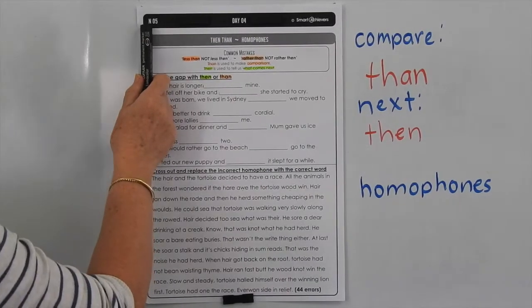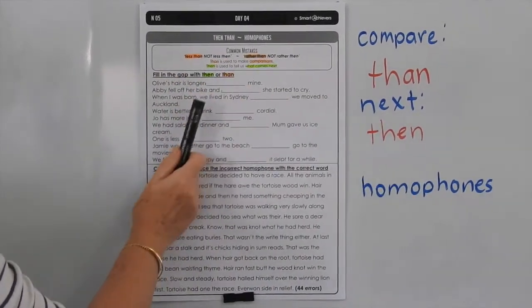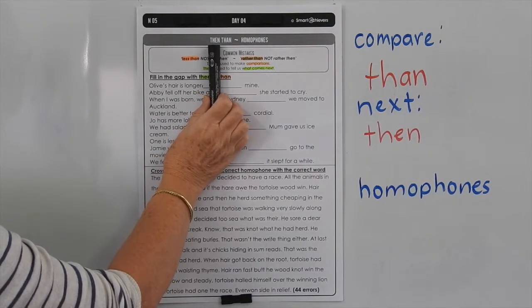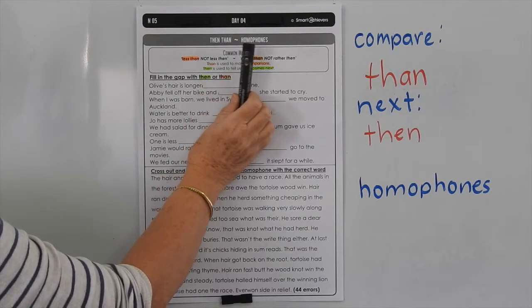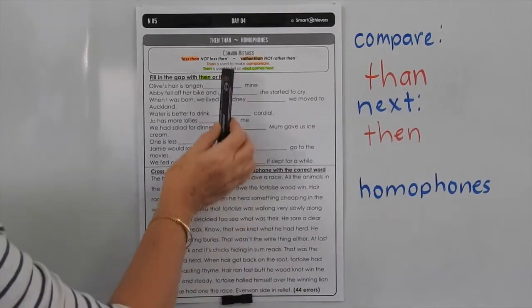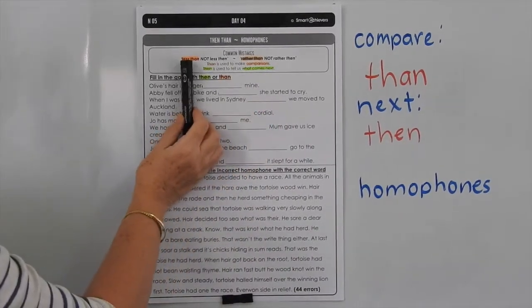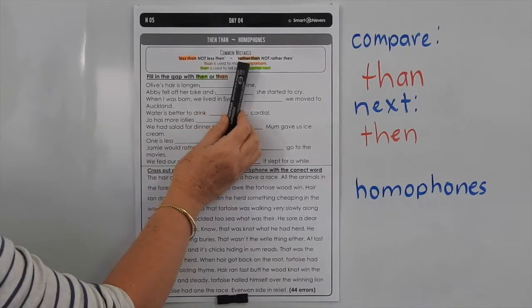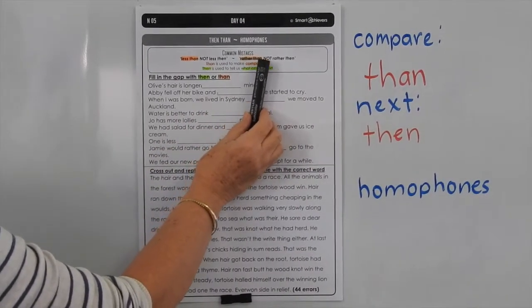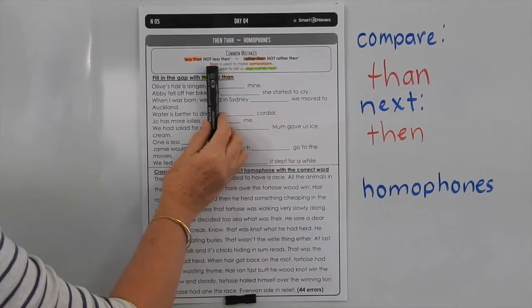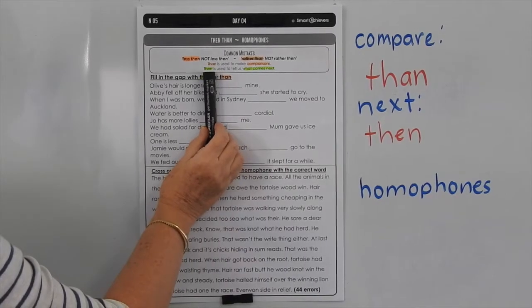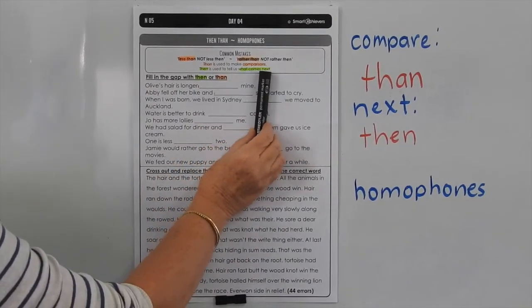This is level N, list 5, and we're doing the day 4 page where we're just making sure you know when to use then versus than, and also down the bottom we've got some homophones. So the common mistakes are we should say less than, not less then, and we should say rather than, not rather then. So than is used to make comparisons, and then is used to tell us what comes next.